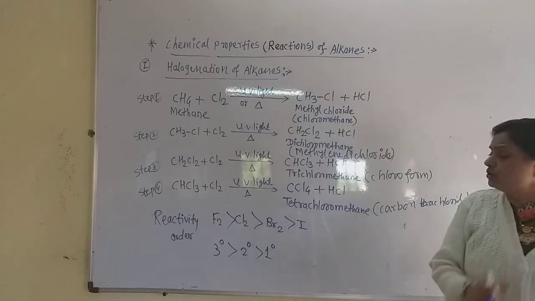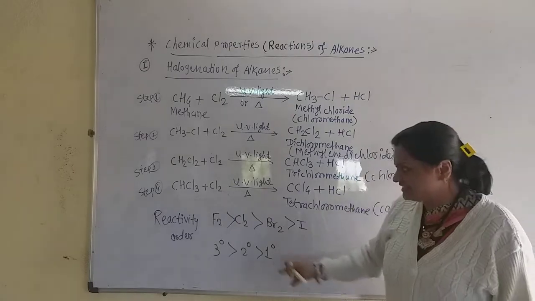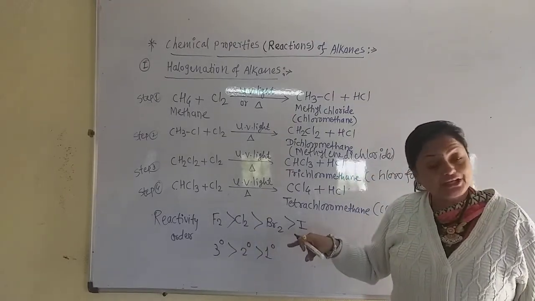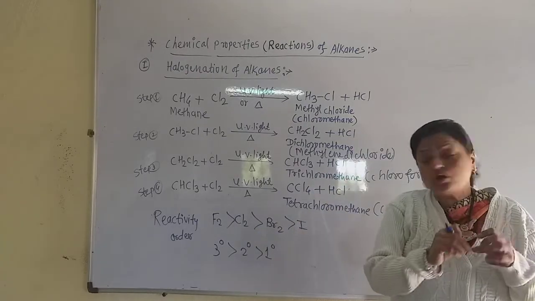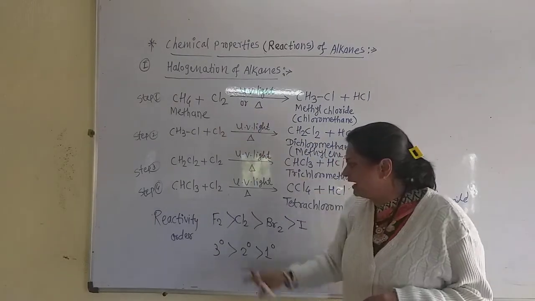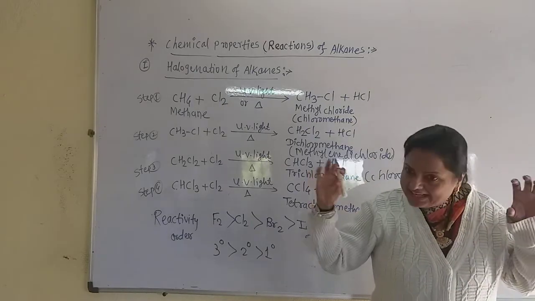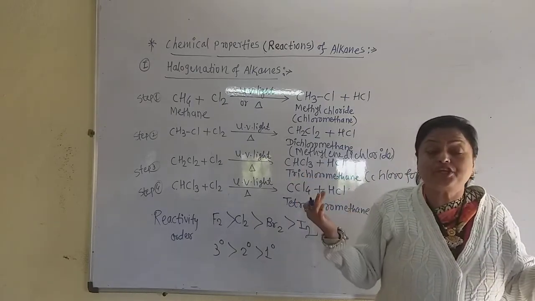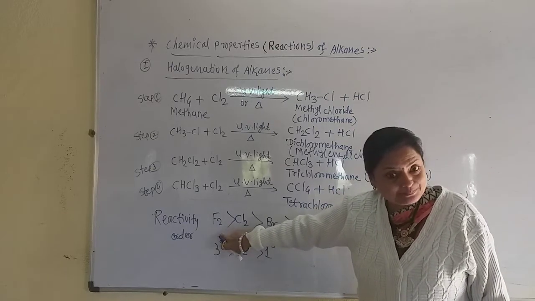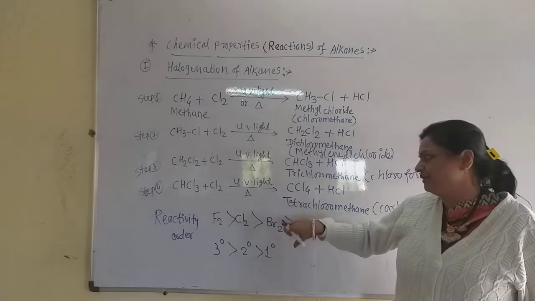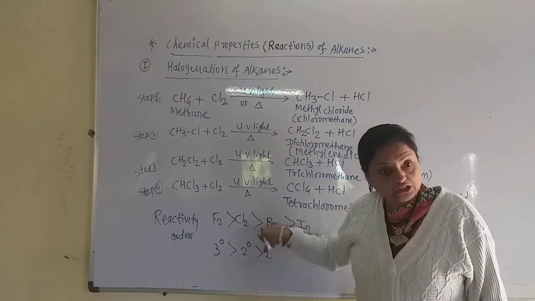the reaction is completed here. Now, the reactivity: which halogen reacts faster with the alkane? This is the order. Such types of questions are asked in CET, JEE or MCQ questions. If we take any one alkane and do all the 4 different halogen reactions with that in different test tubes, which reaction goes fastest? That with fluorine. Fluorine reacts faster than chlorine. Chlorine reacts faster than bromine. Bromine reacts faster than iodine. This is the slowest reaction of all these.